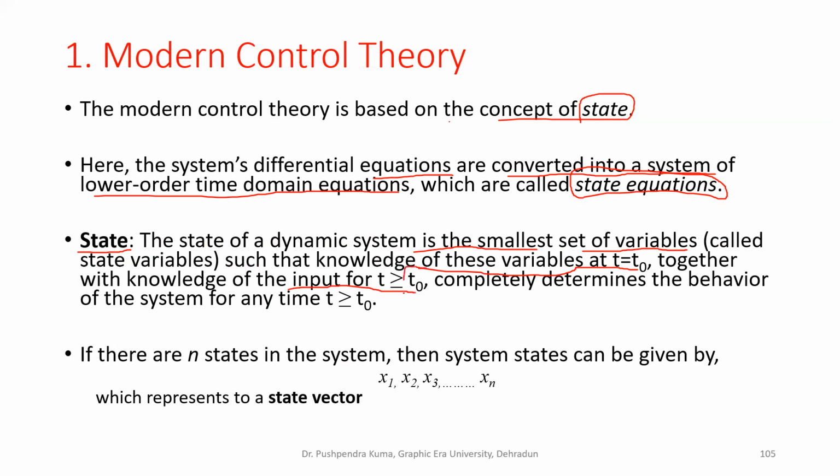Here t0 is your initial time. It may be 0 or it may be greater than 0.